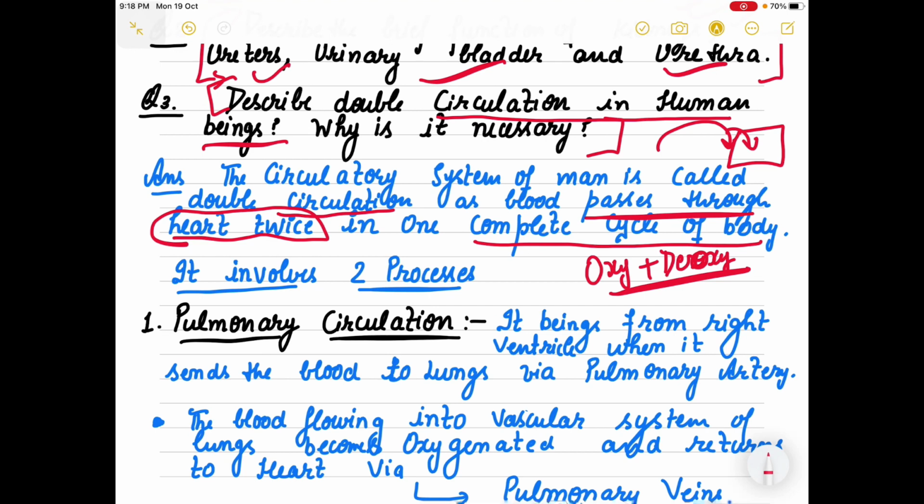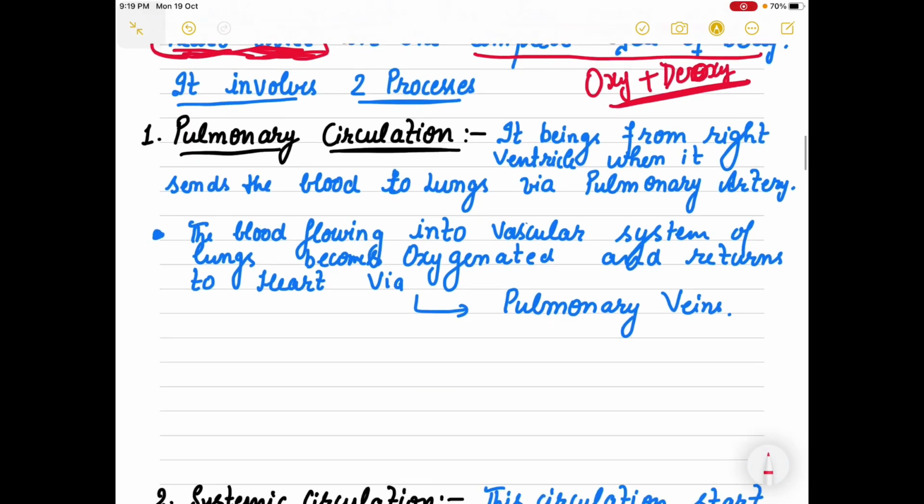That is why the circulation is known as double circulation, right? Because the blood passes through the heart 2 times, right, in one complete cycle of the body. Now it involves 2 processes.